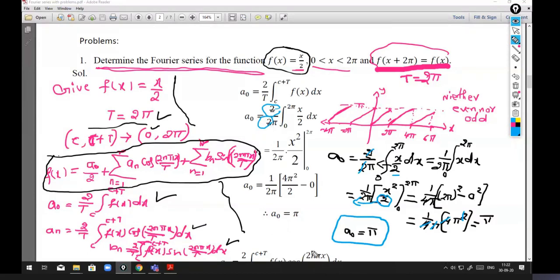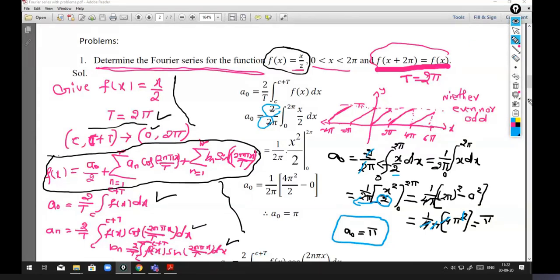I hope you can do the simple integrations. It is not a complicated integration. We will not take complicated integrations also. We only consider simple functions. So any doubt in the calculation of a naught? I hope everyone can easily follow this. Okay, it seems no doubt in the calculation of a naught. So now we got a naught value as pi.